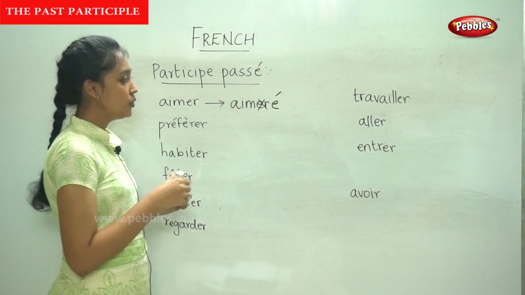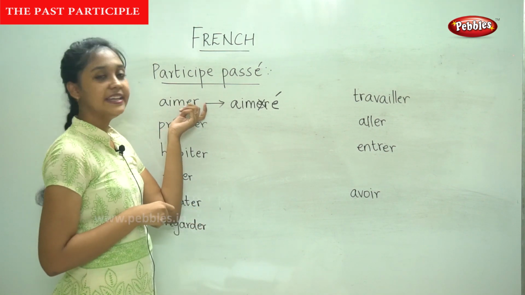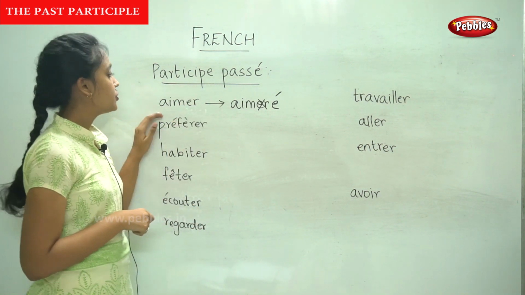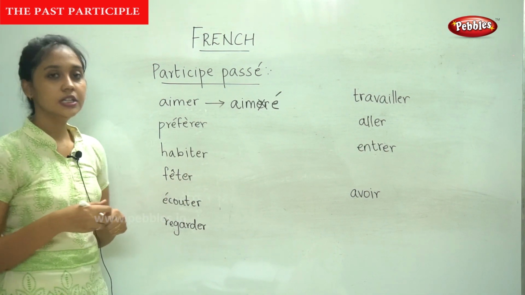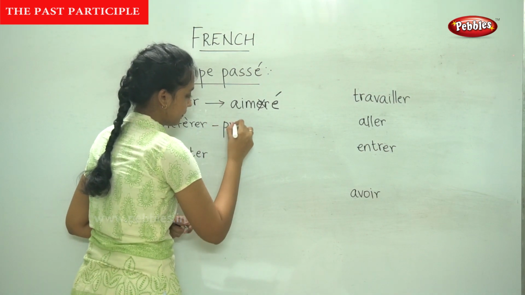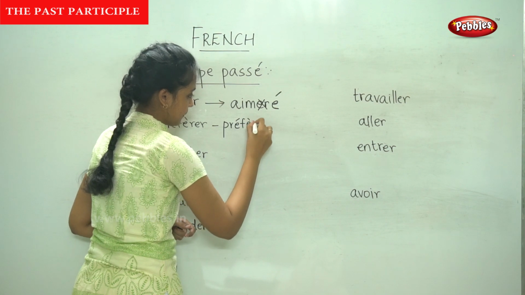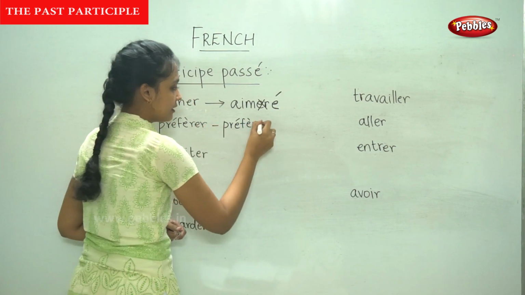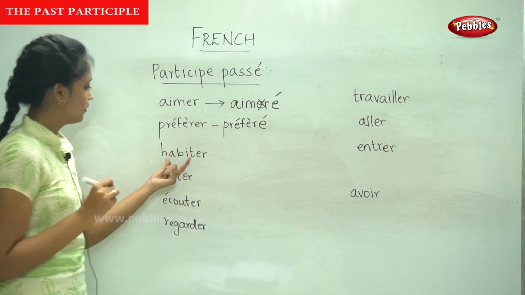This is how you form the past participle of an ER verb. It is the same for all the ER verbs. So do it along with me. For préférer, remove ER and replace it with E and an acute accent.